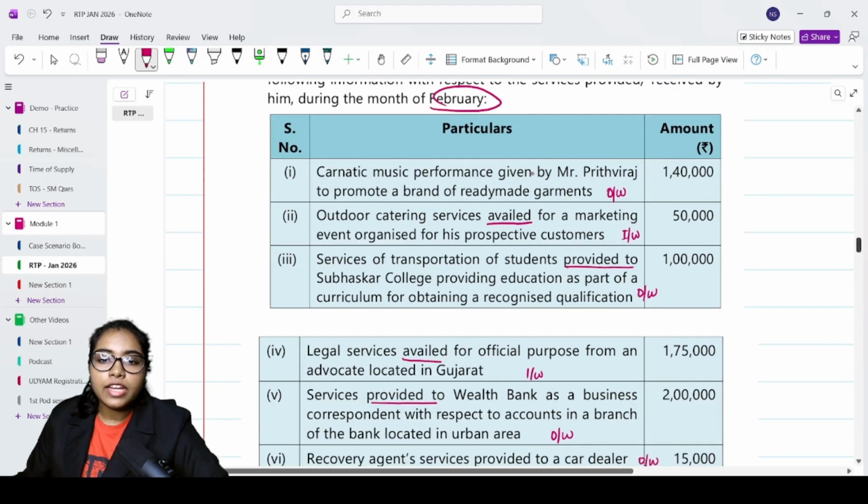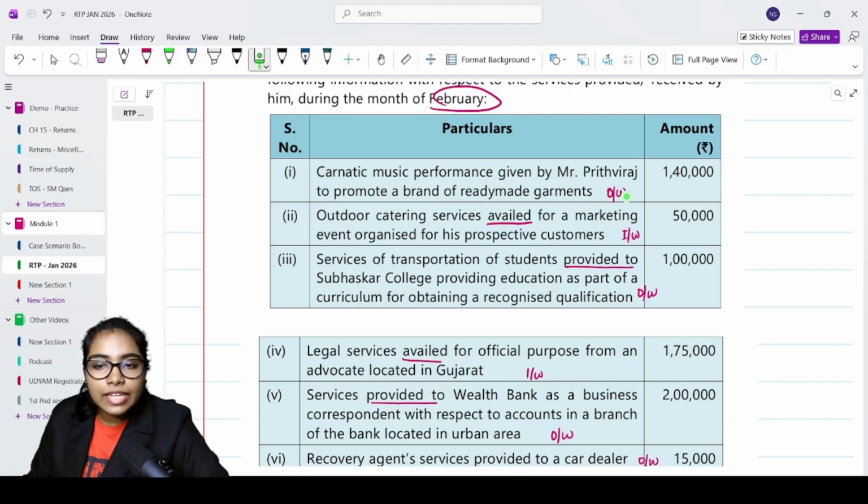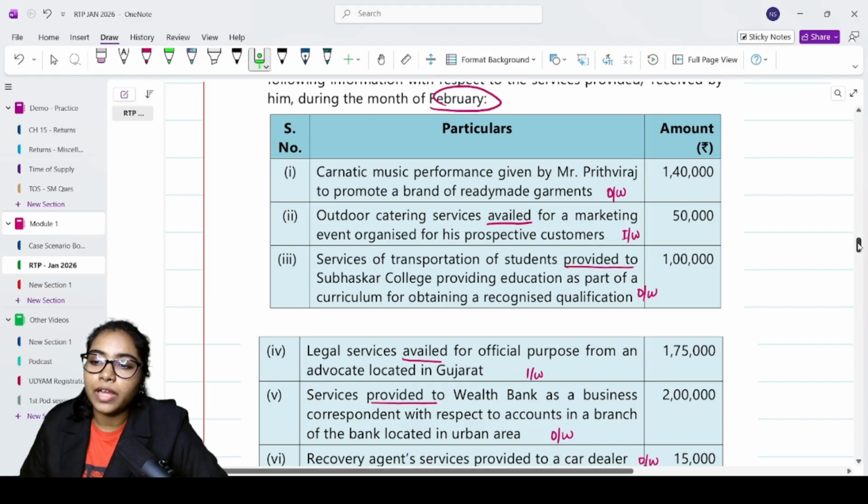Now, Carnatic music performance given by Mr. Prithvi Raj to promote a brand of ready-made garments. Alright, is this an inward supply or an outward supply? Given by Mr. Prithvi Raj, outward supply. Outdoor catering services availed for a marketing event organized for his prospective customers. Availed. Inward supply. Services of transportation of students provided to a Subhaskar College providing education as part of curriculum for obtaining a recognized qualification. This is provided to, yes, outward supply.